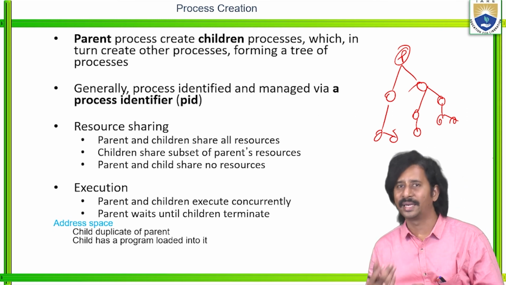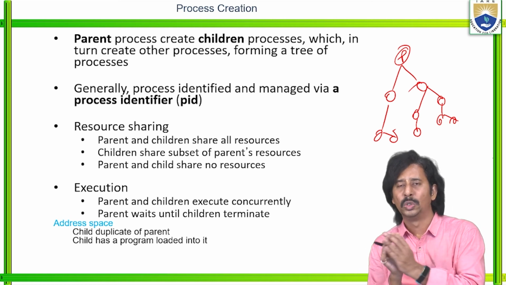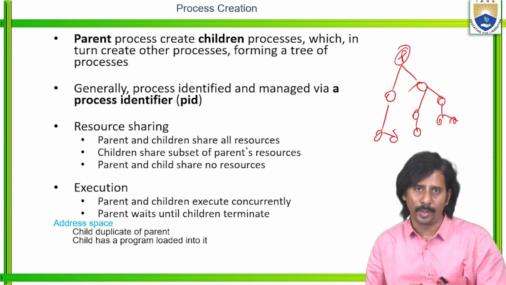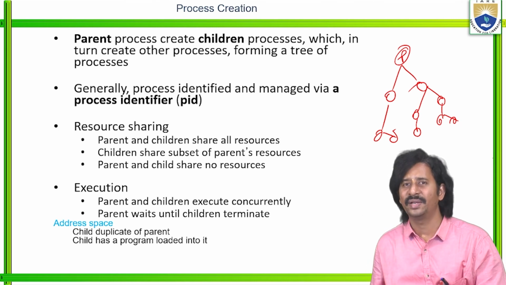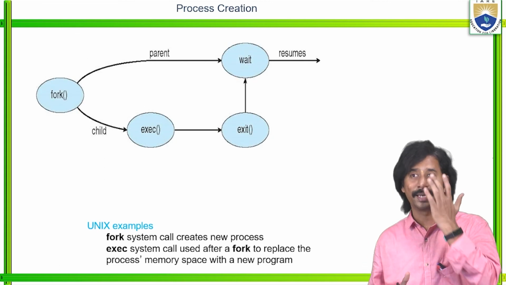So similarly, the address space. The child process is a duplicate of the parent, whereas the child has a program loaded into it. So here we need to easily identify what is the address space of each and every process. See, this is the process creation.